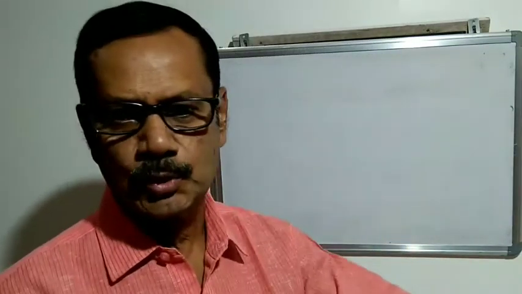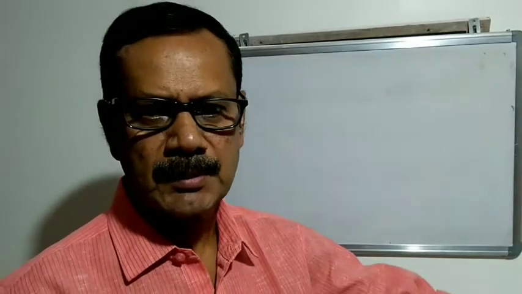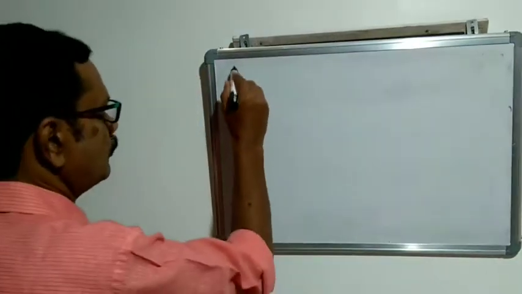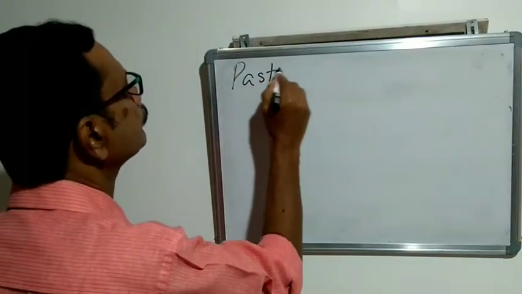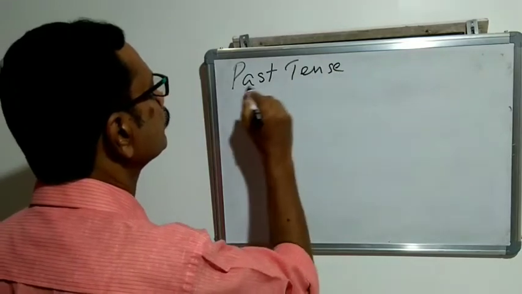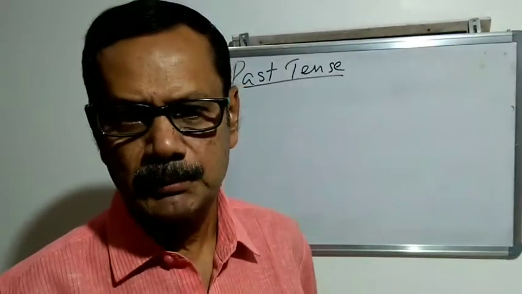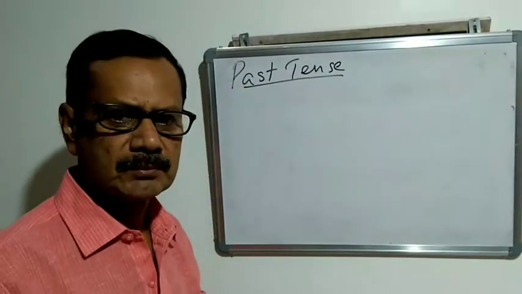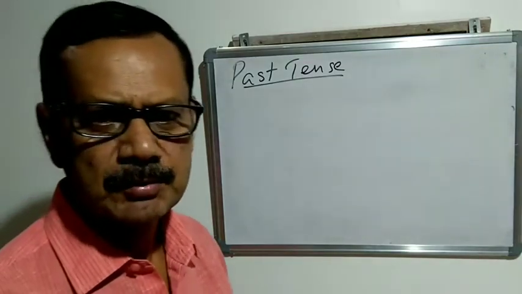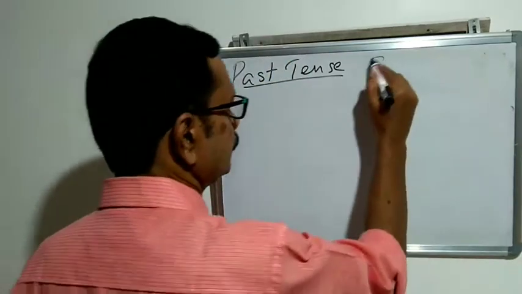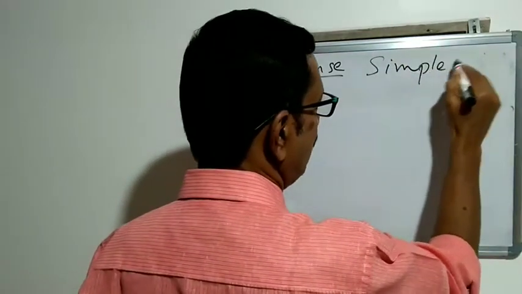Today we are dealing with the past tense. Present tense is over: simple present, present perfect, present continuous, present perfect continuous. Now we can have past. There are also four subdivisions in the past: simple past, past continuous, past perfect, past perfect continuous. Now first of all we can have simple past. Past simple or simple past.